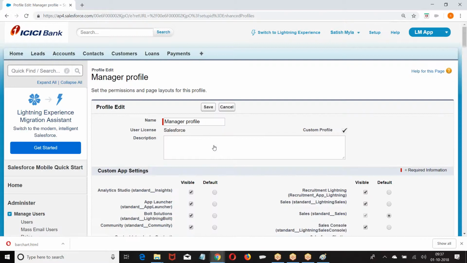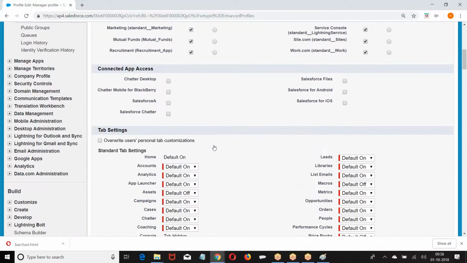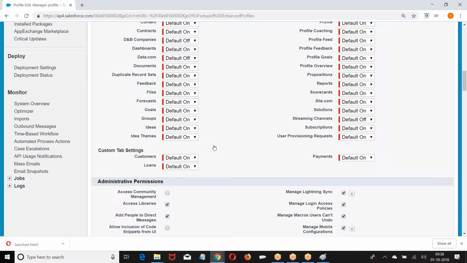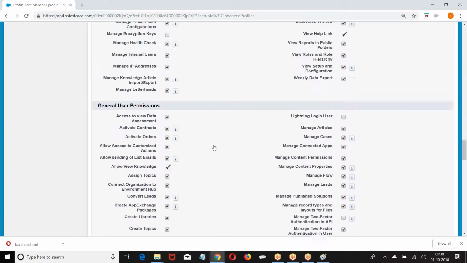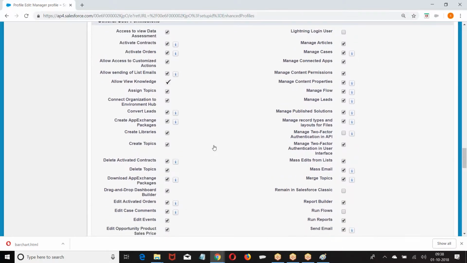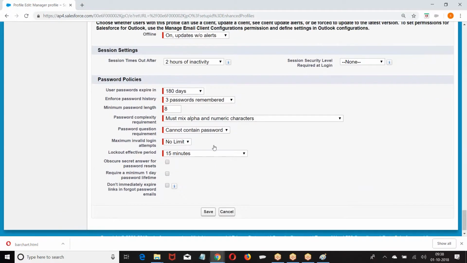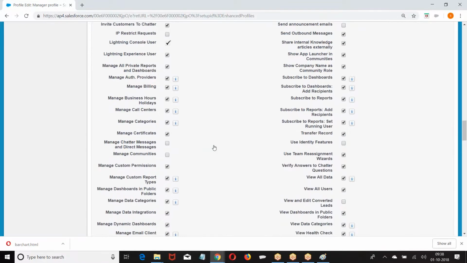You look at this. All these are what? Permissions. Look at this. What are the applications we have? What are the tabs we have? What are the admin level permissions? What are the user level permissions? Objects. Everything we are able to see. So if you purchase a Salesforce license, what are the options we are going to get? These are the options. Out of these, you decide what you want to enable and what you want to disable. Then it becomes one profile.